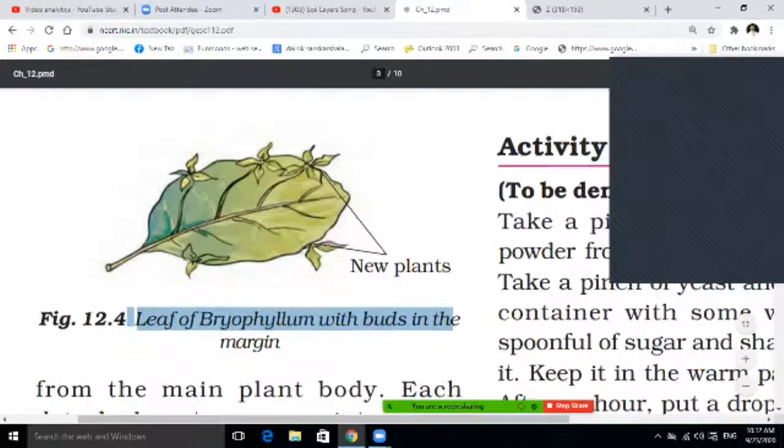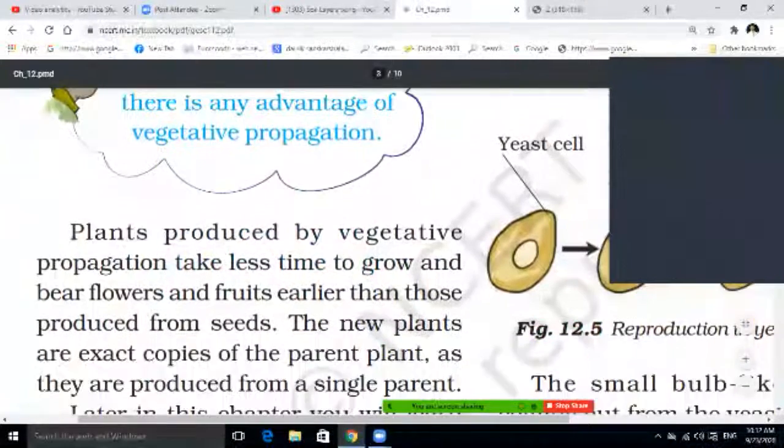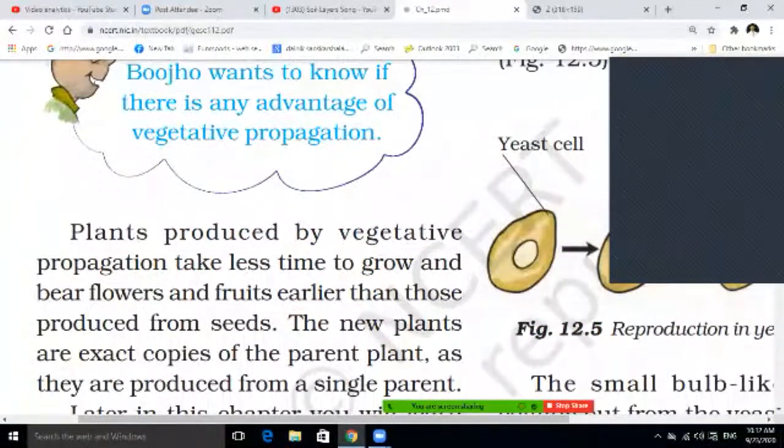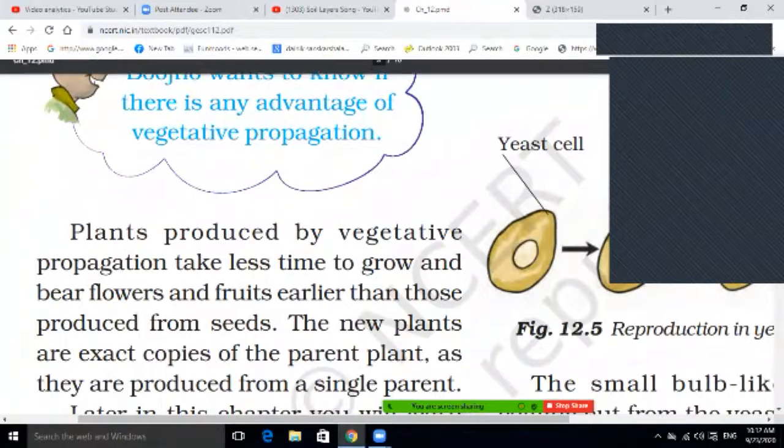Okay, Kamya, it is in your garden. That is great. Yeah, on the leaf, the new plant is just going to grow.